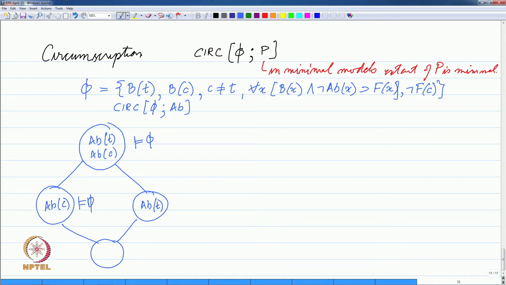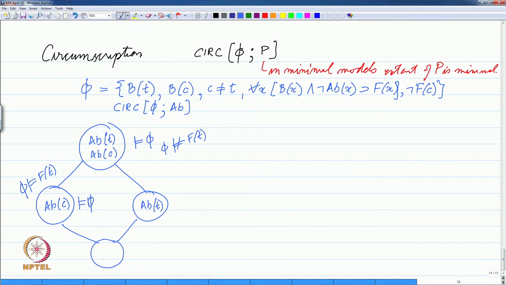Now, in this model, in the first model, not flies Tweety, because in this model Tweety is abnormal, but this model entails flies Tweety.